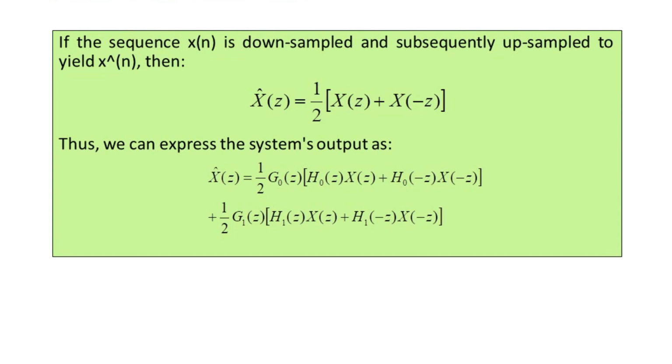Now for this representation, making the rearrangement of the terms on the right hand side, we obtain the new expression.